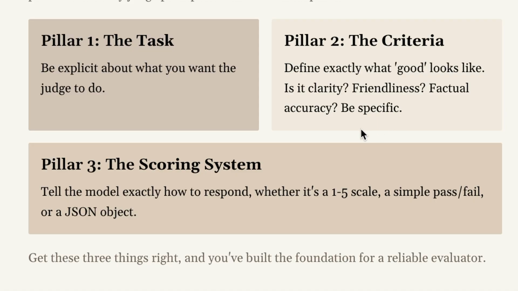Be specific. Third, the scoring system. Tell the model exactly how to respond, whether it's a 1 to 5 scale, a simple pass or fail, or a JSON object. Get these 3 things right, and you've built the foundation for a reliable evaluator.